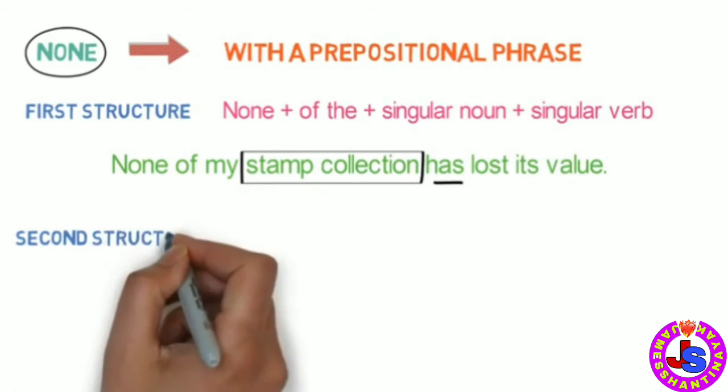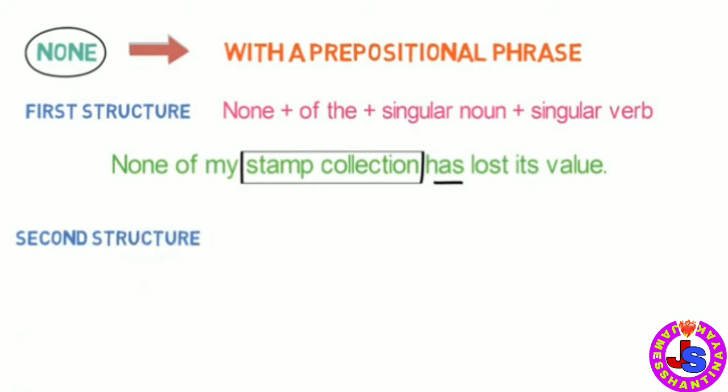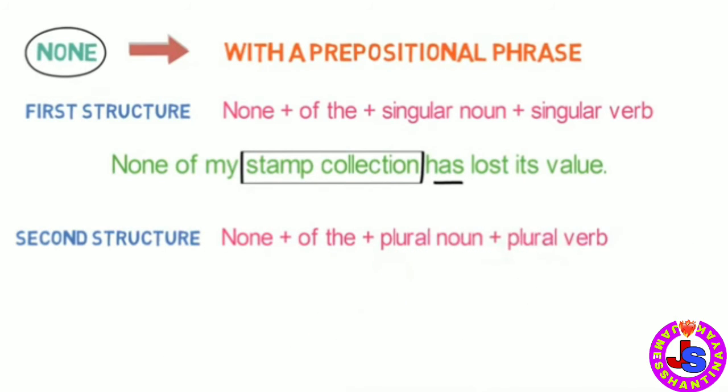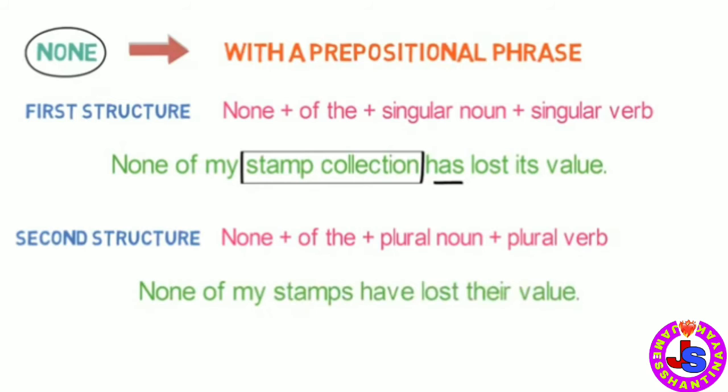Now let's look into another structure of none. None plus of the plus plural noun plus plural verb. For example, none of my stamps have lost their value. Here the plural noun is stamps, and so we have used have, which is the plural verb here.